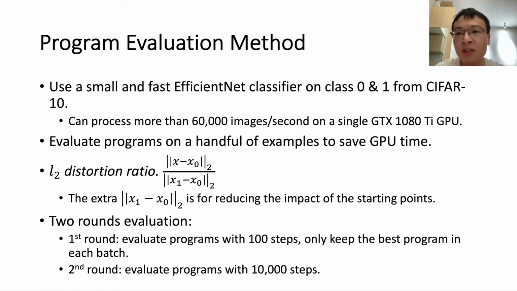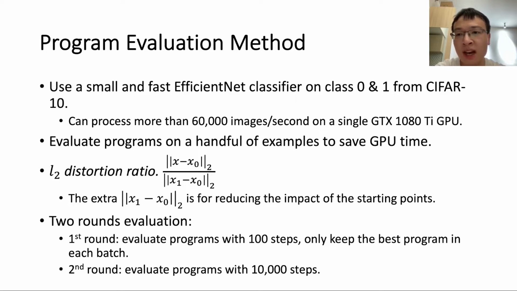As for program evaluation methods, usually we would run large-scale experiments to evaluate attacks. However, this kind of evaluation is too computationally costly. Instead, we use a small and fast InfiniNet binary classifier on the CIFAR10 dataset, and we only evaluate programs on a handful of examples to save GPU time further. As for the metric to evaluate programs, we use the ratio of the distance between the adversarial example and the original image to the distance between the starting point and the original image. A lower ratio means a better program.